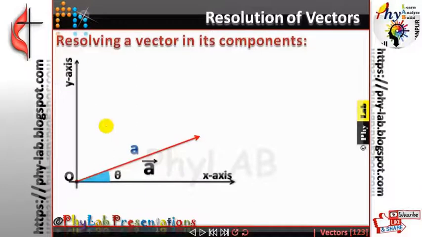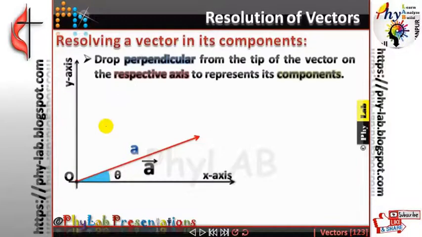So how do you resolve a vector quantity? In order to resolve a vector quantity, you need to drop a perpendicular from the tip, from the head of the vector, on the respective axis. So where is the head? Can you find the head? This is the head of the vector. So from the head or the tip of the vector, I need to drop a perpendicular. Where should that perpendicular go? Either on the x-axis or on the y-axis.